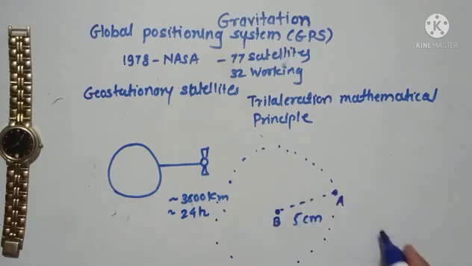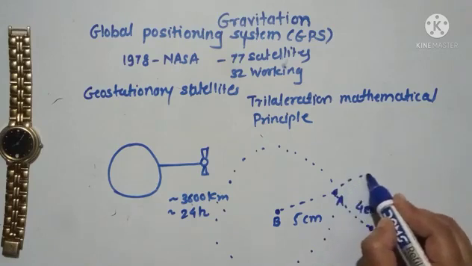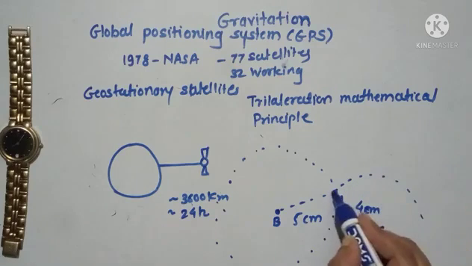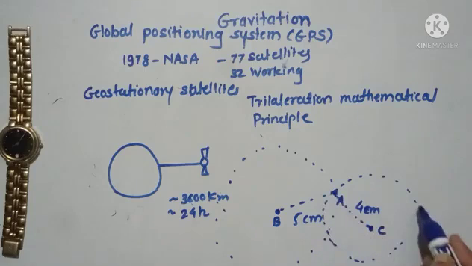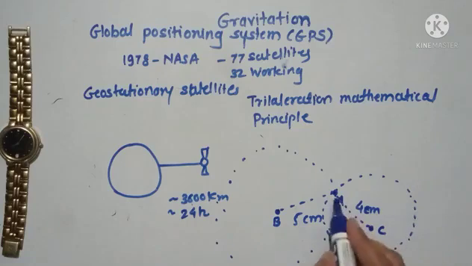Now if I take another point, and I call this point C, and I tell you that there is a person who is 4 centimeters away from A, then also we can draw a circle like this. So there is a probability of finding this person A anywhere in this region.